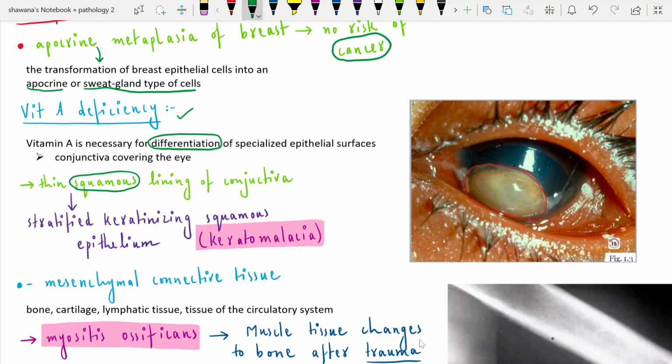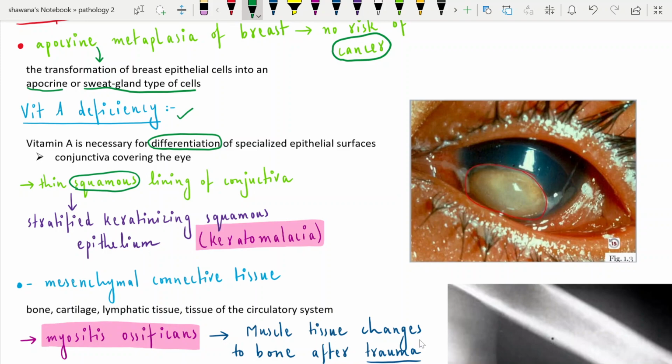But in case of vitamin A deficiency, it can be metaplastically changed into stratified keratinizing squamous epithelium. It is still squamous, but they are stratified, many layers, which is keratinizing epithelium.